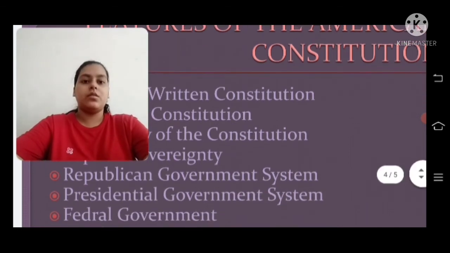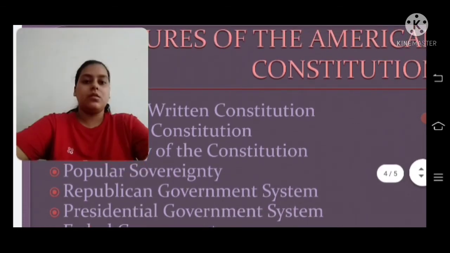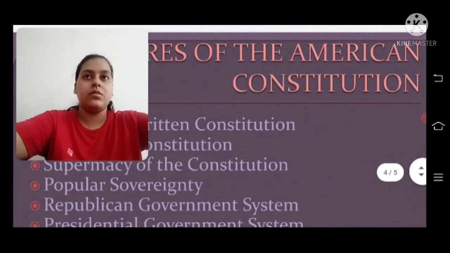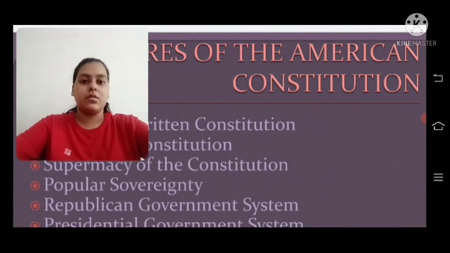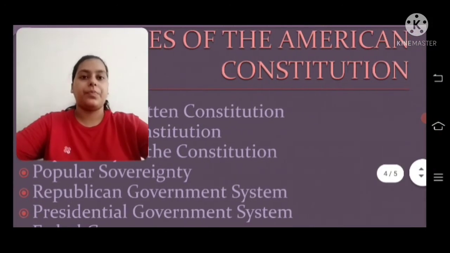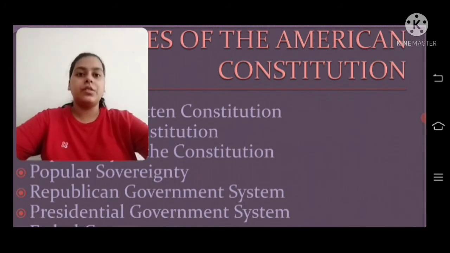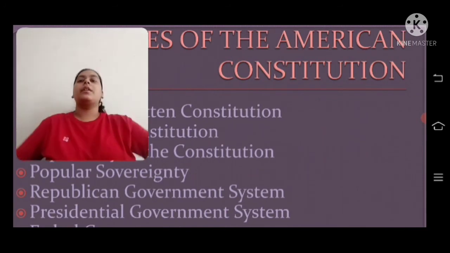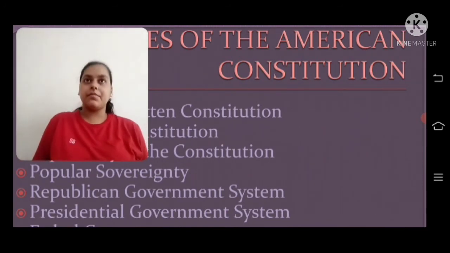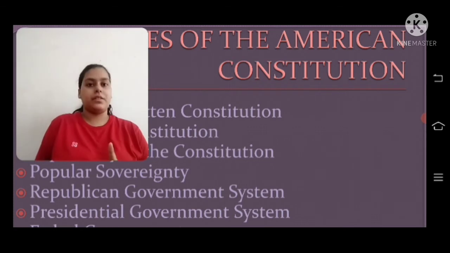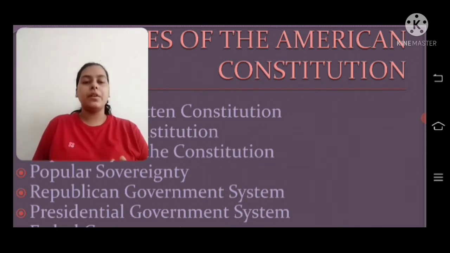The next one is the presidential government system. In America, there is a single executive. In this, nominal or real executive power resides in one person, called the president. In the presidential government system, the executive is not responsible to the legislature.